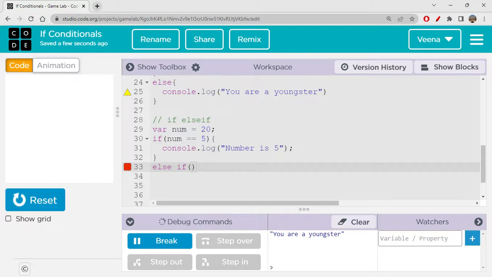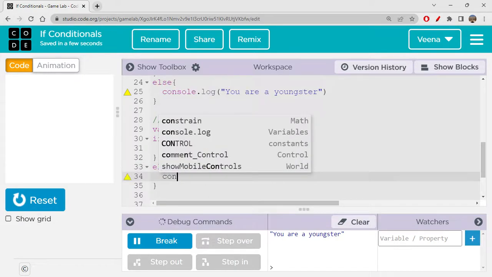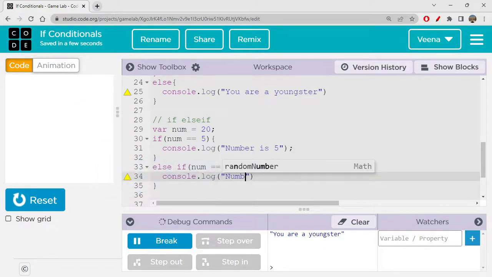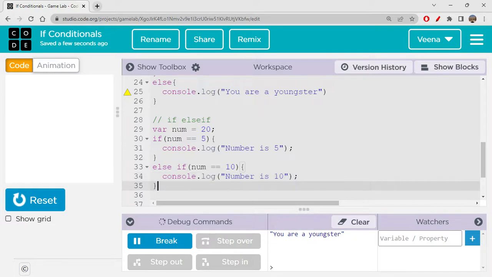Okay, it has another condition to be checked here. So let's write another condition saying if number equal to 10, console.log, then I will say number is 10. Okay. Else if, I'll write one more condition here.